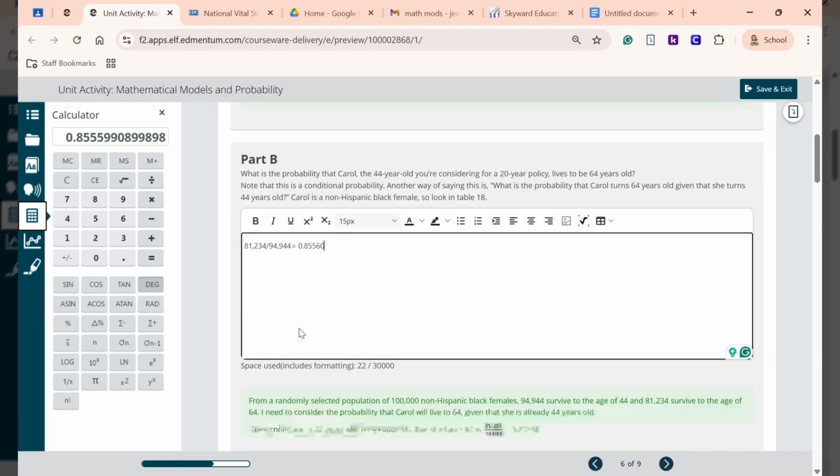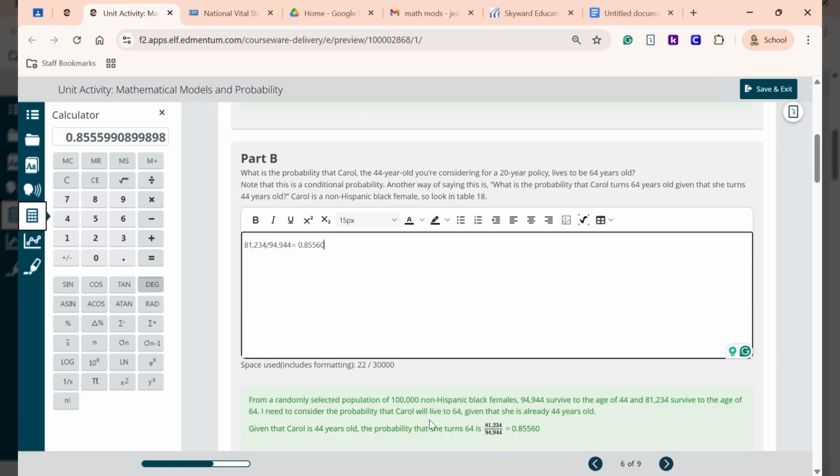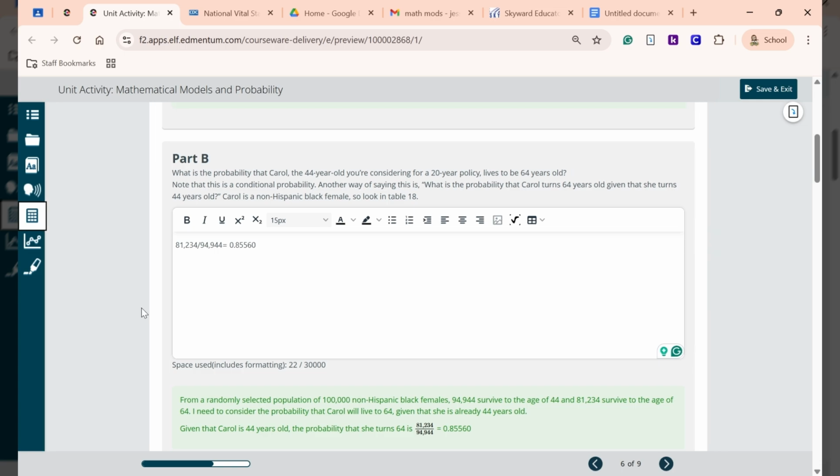And I'll share this one with you too, the answer key, since we already came up with the answer. So from a randomly selected population of 100,000 non-Hispanic black females, 94,944 survived to the age of 44, and 81,234 survived to the age of 64. So again, we use the table to find those numbers. I need to consider the probability that Carol will live to 64, given that she's already 44 years old. So given that she's 44 years old, the probability that she turns 64 is 0.85560. All right, so the rest you can do on your own.